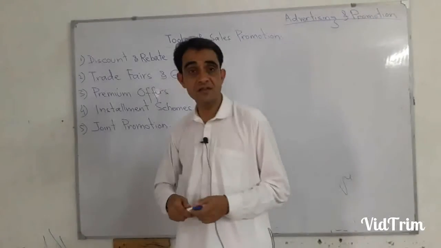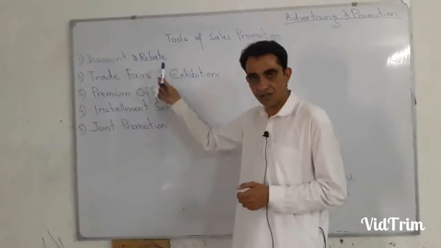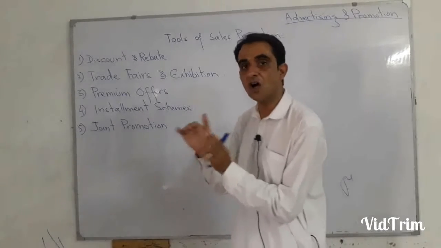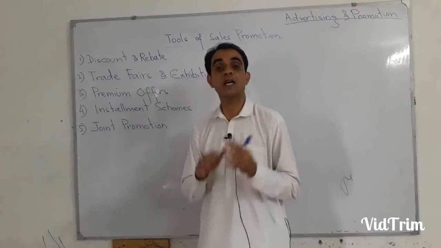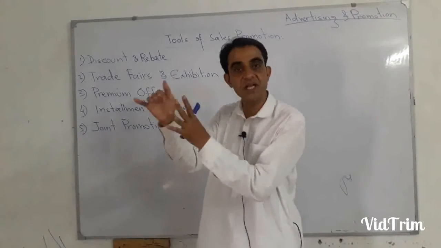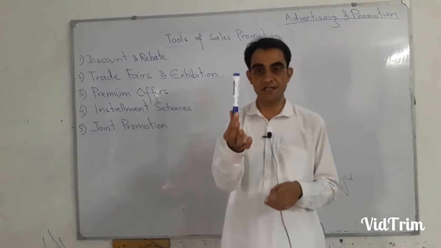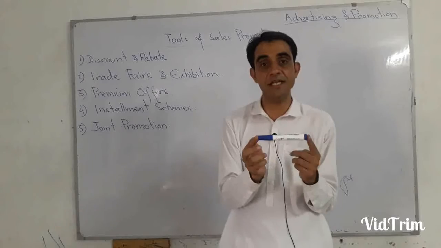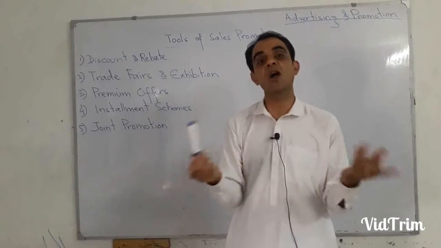Discount and rebate. In my opinion, you are listening to the name rebate for the first time. Rebate is also a type of discount, but it is a formal type of discount. So what is meant by discount? When a company is selling a product at a lesser price than its original price, it is called discount. Let's suppose the price of this marker is 10 rupees. If we are selling it at 7 or 6 or 9 rupees, but lesser than the original price of 10 rupees, it is called discount.